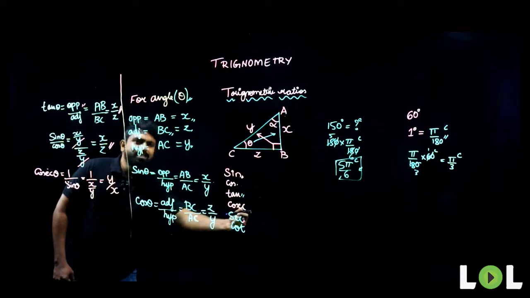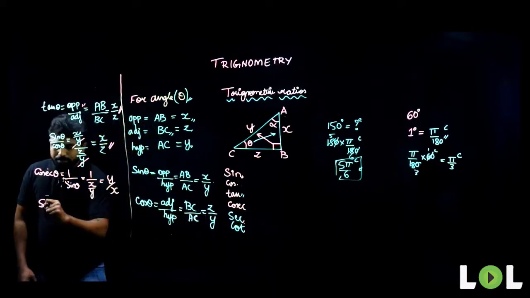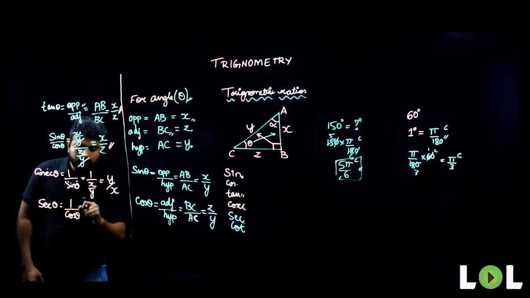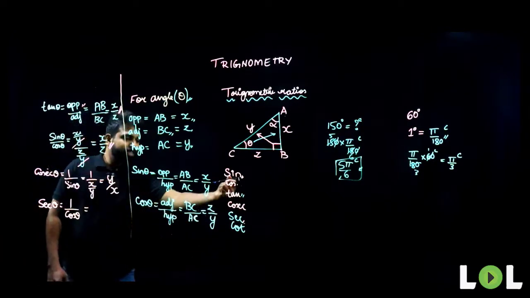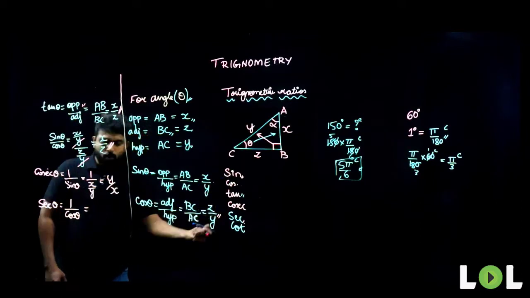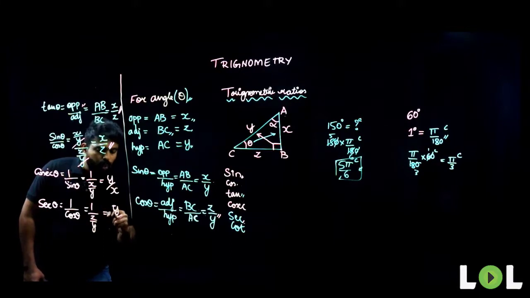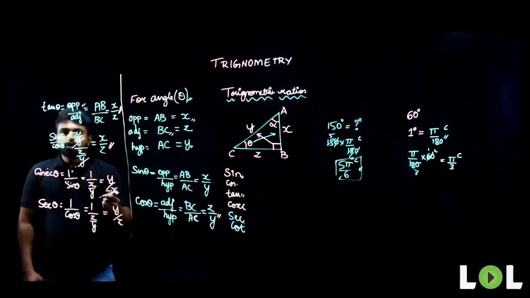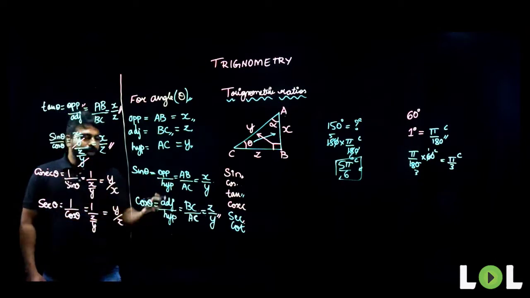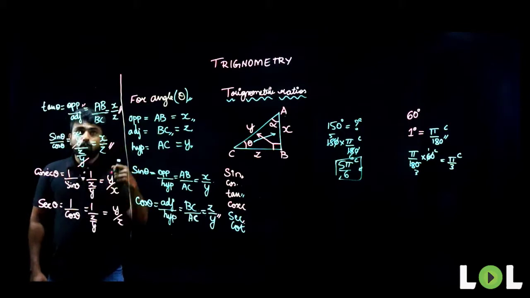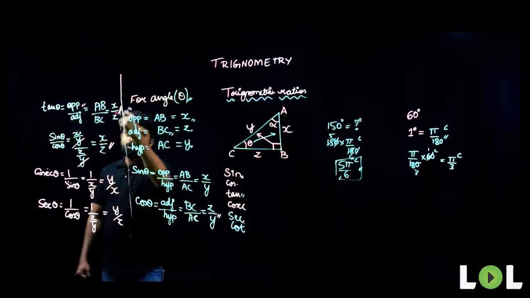So now, what is secant theta? Secant theta is nothing but inverse of cos theta. So what is cos theta here? Cos theta is equal to Z by Y. So 1 divided by Z by Y, which will be equal to Y by Z. So people, if you have understood this, what is cot theta? Cot theta is nothing but inverse of tan theta. What is inverse of tan theta? Z by X. So value of cot theta will be Z by X. I hope you all understood these trigonometric ratios.